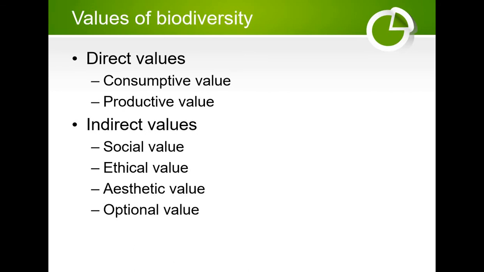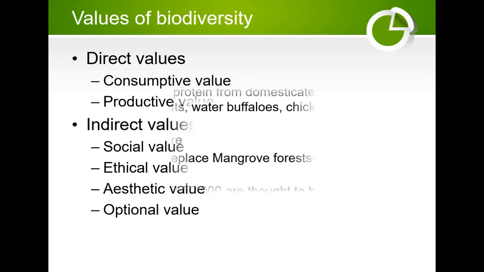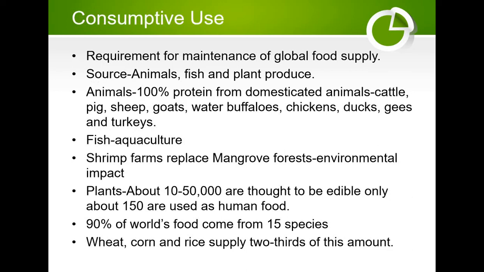So, first, what is meant by direct values? These are the uses that can be directly related to biodiversity. First is the consumptive use value. The products due to biodiversity are consumed directly by humans as food, or we can say biodiversity is an essential requirement for the maintenance of global food supply. The main source of human food includes animals, fish, as well as plant produce.